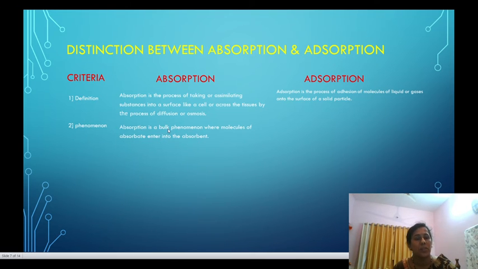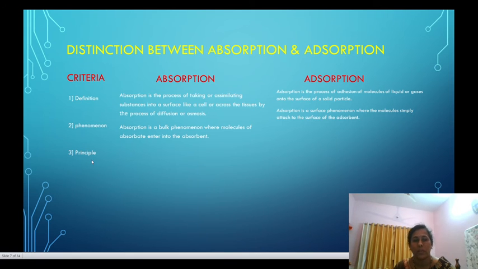Second point, phenomenon. Absorption is a bulk phenomenon where the molecules of the adsorbate enter into the absorbent. While adsorption is a surface phenomenon where the molecules simply attach to the surface of the adsorbent, as we have seen in our mechanism of adsorption.